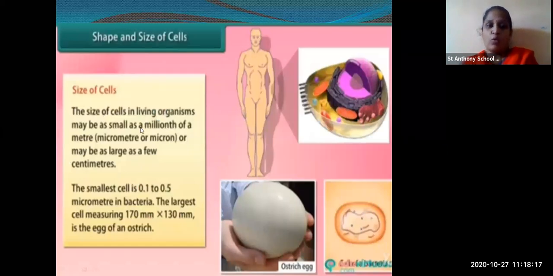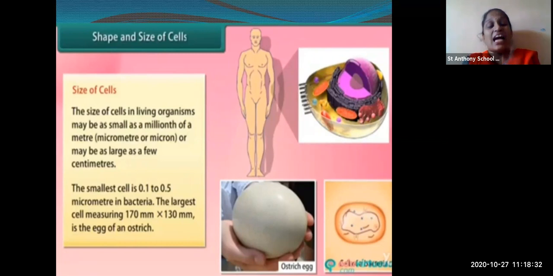Now, the size of a living organism may be small, which can be measured in micrometer or micron, or they can be large, measured in centimeter. If the size of the cell is small, it can be measured in micrometer or micron. And if the cell is large in size, you can measure it in centimeter.